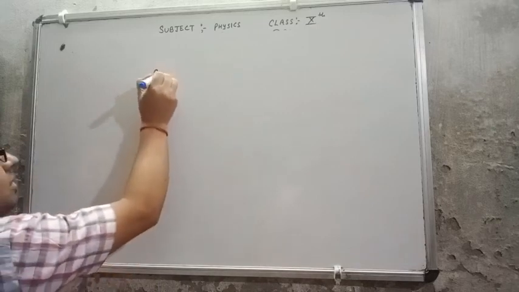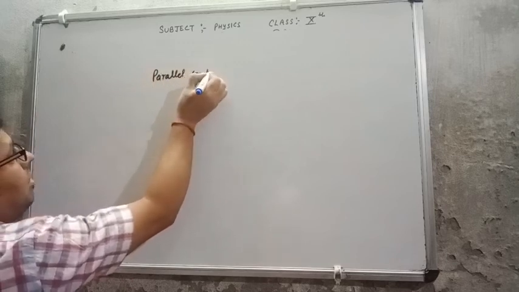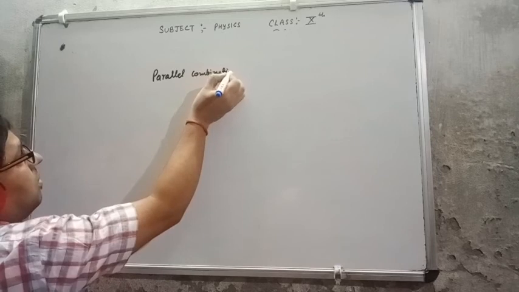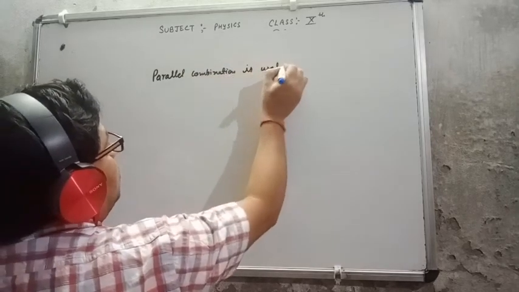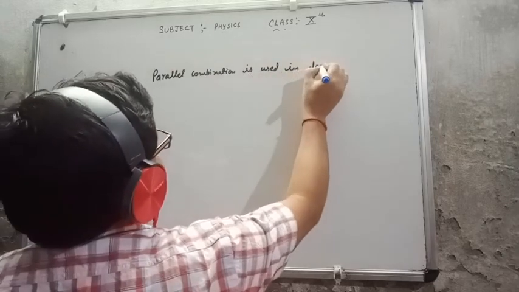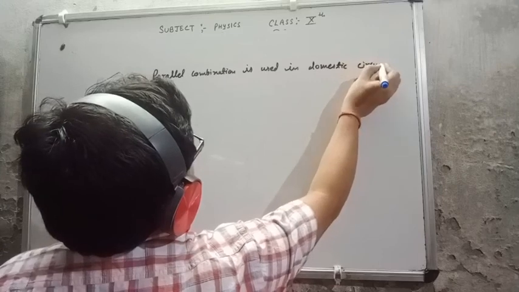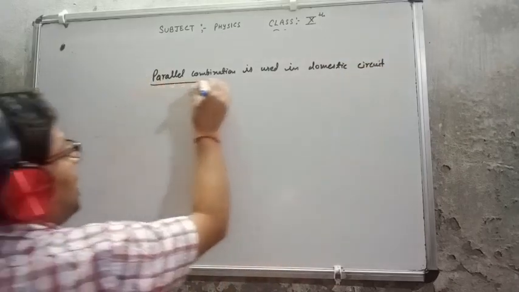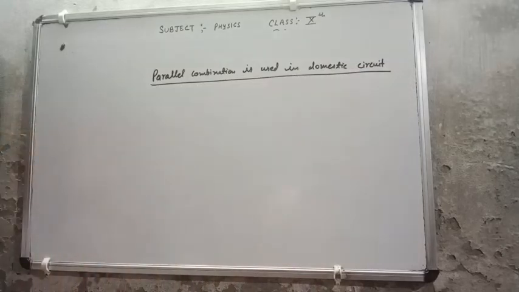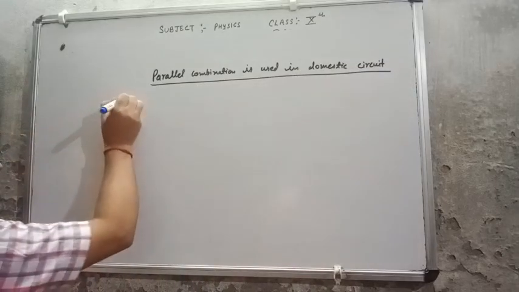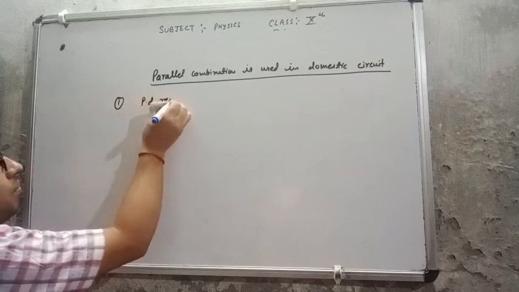So the answer is, we are using the parallel combination. Parallel combination is used in a domestic circuit. Now what is the reason behind it, that we use a parallel combination, not series combination? Very simple. In a parallel combination the potential difference remains the same.